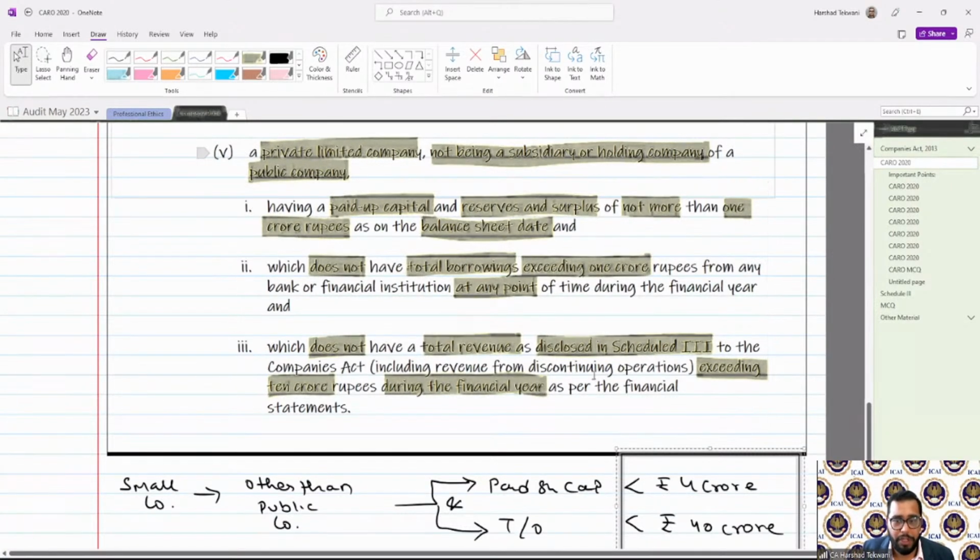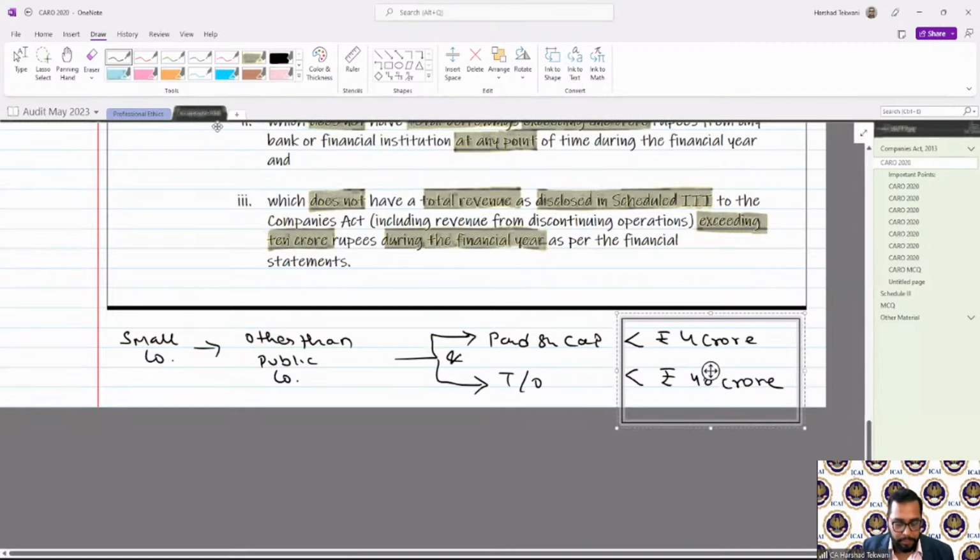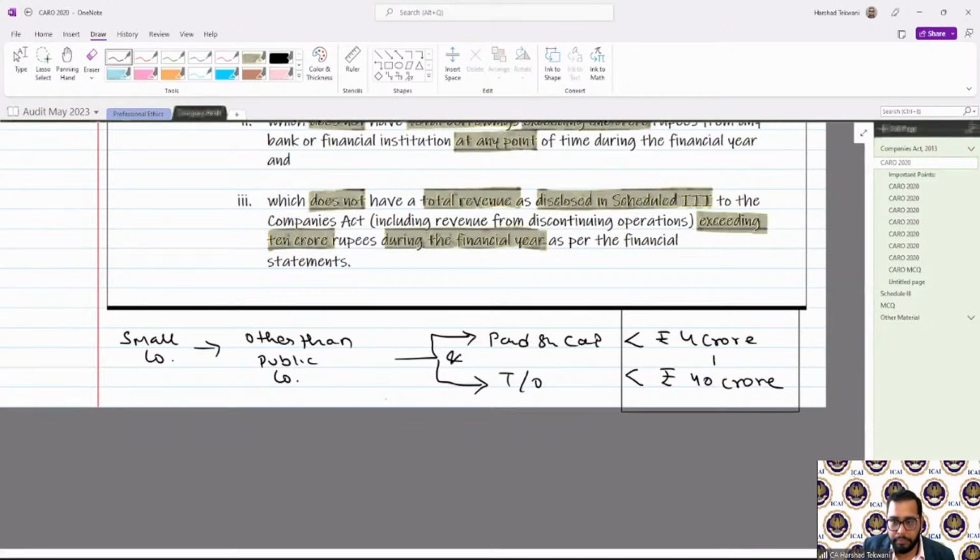We will not check for the private limited company at that point in time, because we have already obtained the exemption for the small company, and that is an AND condition. Paid up share capital plus turnover should be less than this. Okay.